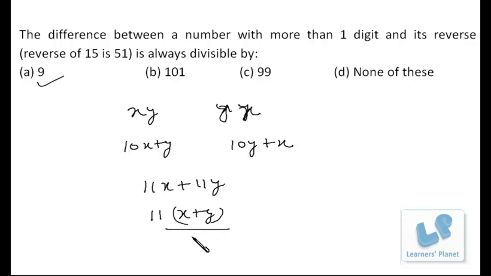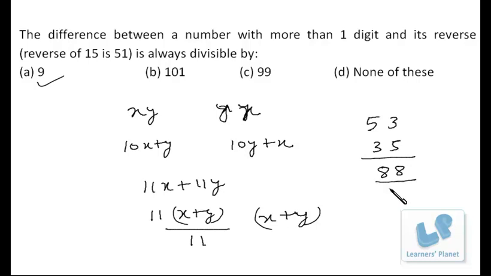And if you divide that sum by 11, you get the sum of the digits. Suppose I have a number, maybe 53, and its reverse 35. The sum is 88, so it's always a multiple of 11, and if you divide it by 11 you get the sum of the digits. So these are the properties of numbers that we should be clear with.